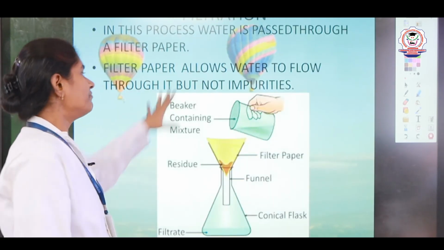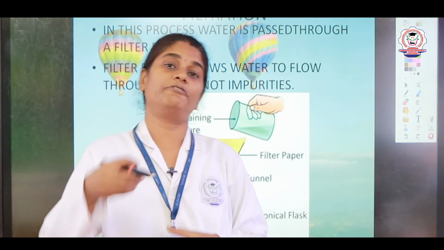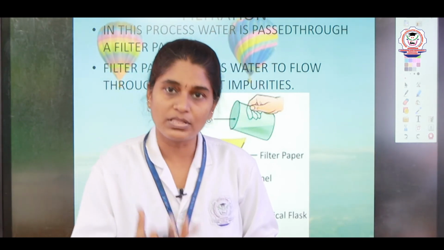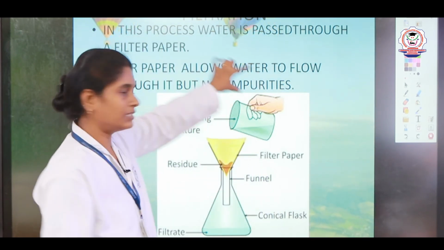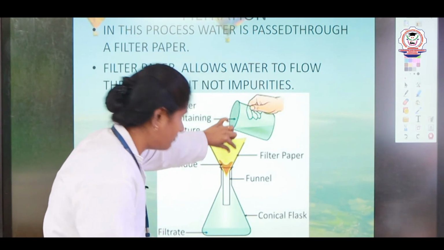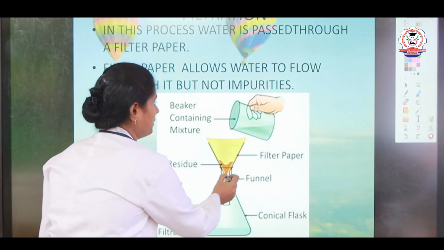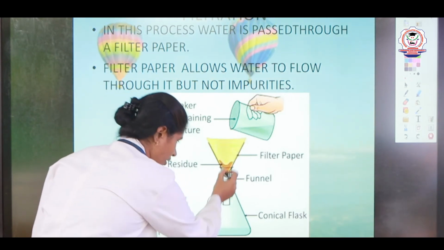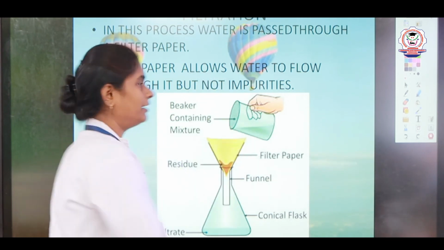So, next we will see filtration. Filtration is nothing but passing the water through filter paper, thereby removing the insoluble impurities. Once after the decantation, the water is passed through the filter paper, thereby the impurities are collected in the filter paper, leaving only the pure water in the container. So, this process we call filtration.